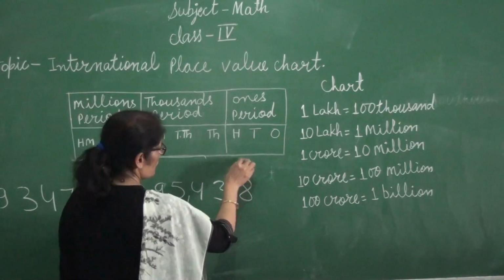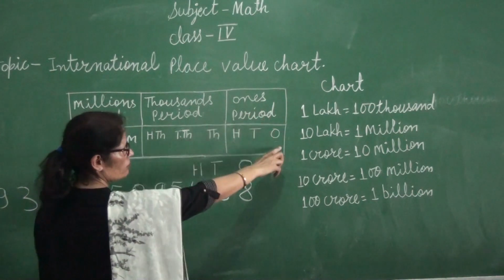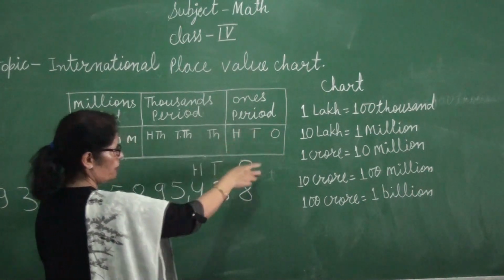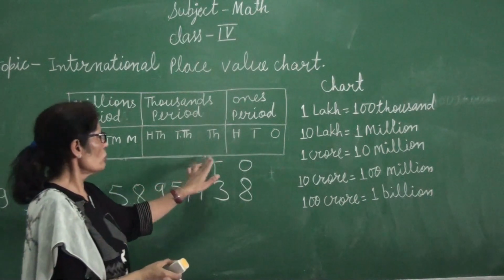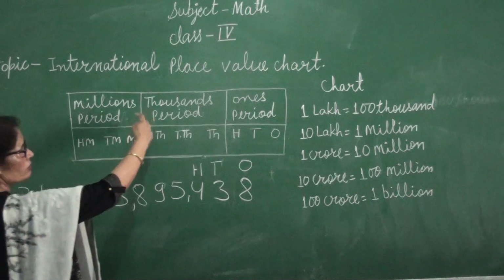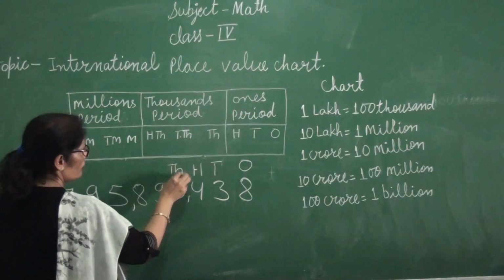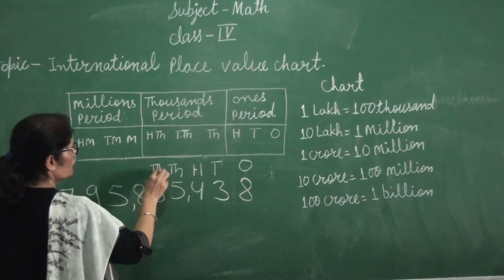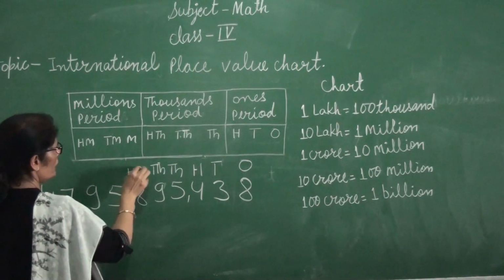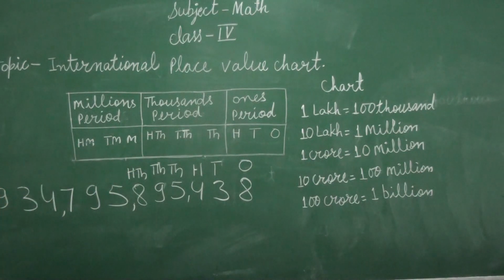First the ones period will come. How many places does the ones period have? 3 places. So we have to do the placing on the top of every number. After that which period will come? Thousands period. Then we will put 1000, 10,000, 100,000. Then which period will come? Millions period.